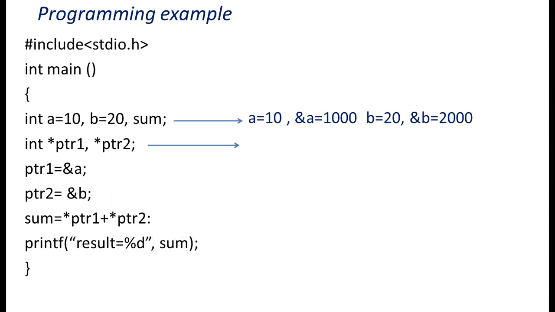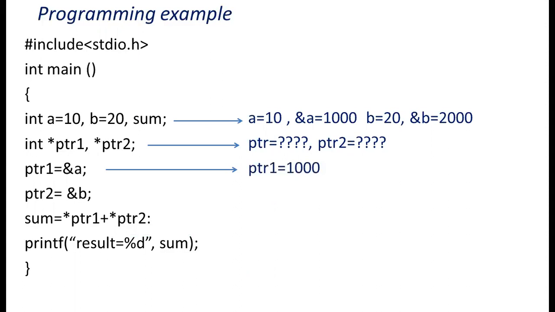Next statement, I declare two pointers, ptr1 and ptr2. ptr1 value we don't know, ptr2 value we don't know. Next, initialization of both pointer variables. Address of a will be assigned to ptr1. Now ptr1 value is 1000. Next, address of b will be assigned to ptr2 and ptr2 value is 2000.